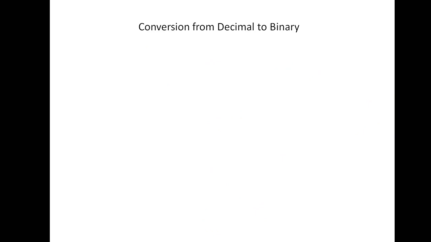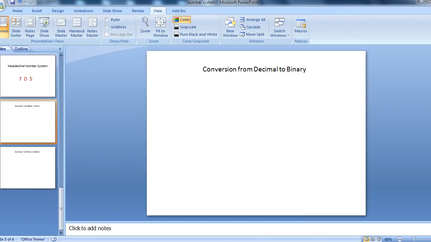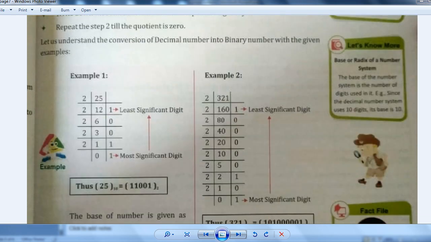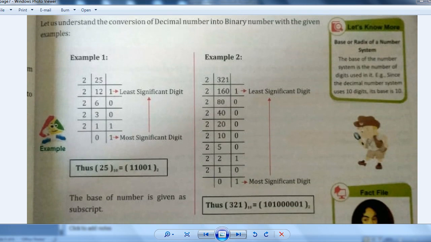Now next, let's go to the book. In the same way, 321 we will do this also, right? In 321, we are converting from decimal to binary, so we will divide it by 2. 2 ones are 2, 2 sixes are 12, 2 zeros are 0. 2 hundred sixties is 320, 1 is left, so here we will write 1, right?